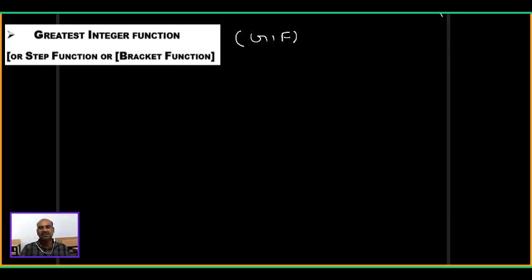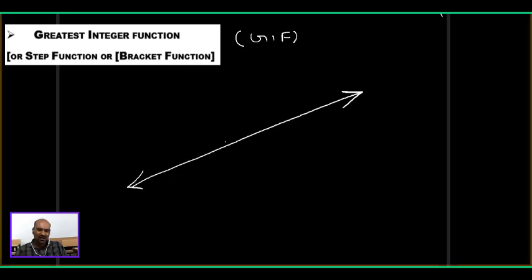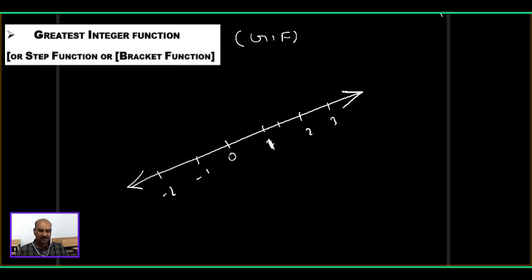Greatest integer function. Here one function is given, that is said to be greatest integer function. First of all, I want to explain the overall meaning. For example, this is a real number line. All real numbers are taken. Only integers are appearing, but all real numbers are there. 1.1 is somewhere here. Where is root 2? Somewhere here. You know how to identify root 2 on the number line, that is the easiest process. So this is called a real number.